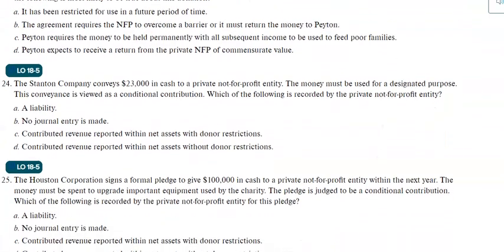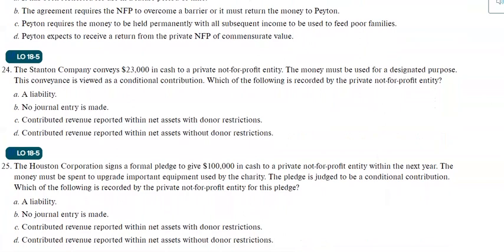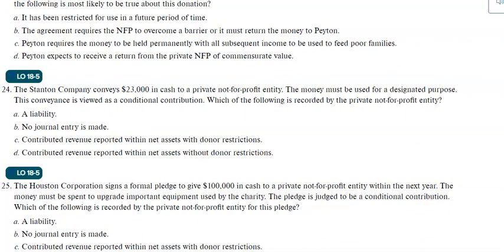Now you will see here 24. The Stanton Company conveys 23,000 cash to a private not-for-profit entity. It must be used for a designated purpose, and it is also viewed as a conditional contribution.